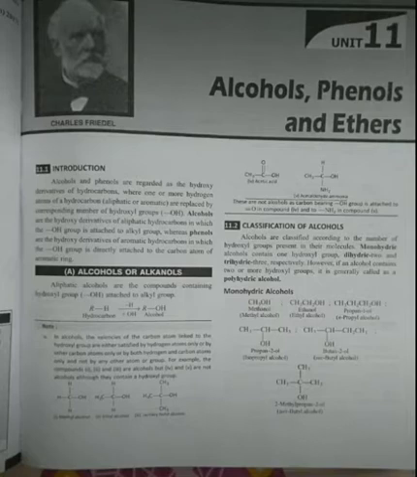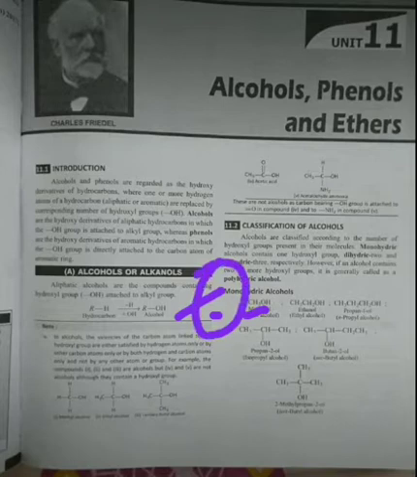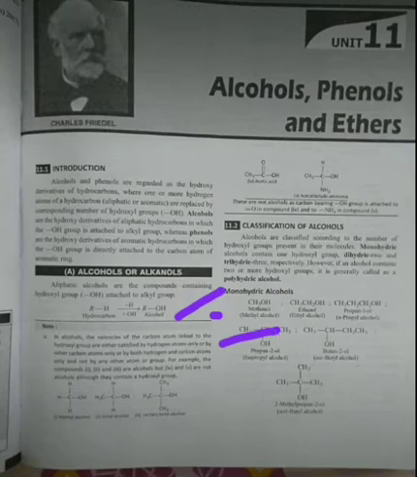As I have told you earlier, the basic classification begins with monohydric alcohol. You can break the word monohydric: mono means single, and hydric refers to the OH group. Any compound where a single OH group is present is termed a monohydric alcohol. You can see in the examples methanol, ethanol, propanol. These are examples of monohydric alcohol. Why? In each of them there is a single alcoholic group.